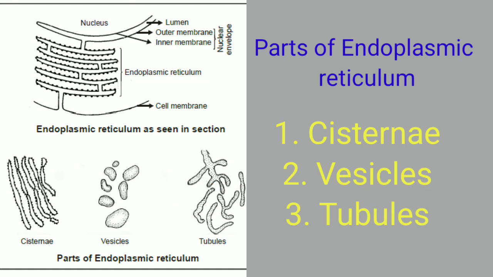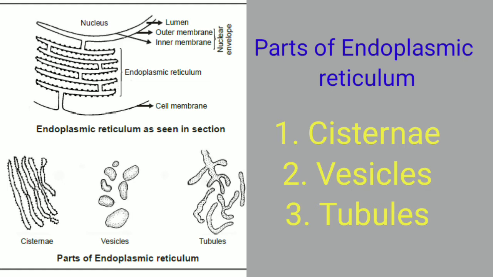So they are oval or rounded in structure, and these vesicles appear as small vacuoles. The inner part can be filled with some storage material, and they remain isolated in the cytoplasm. That means they are suspended in the cytoplasm.